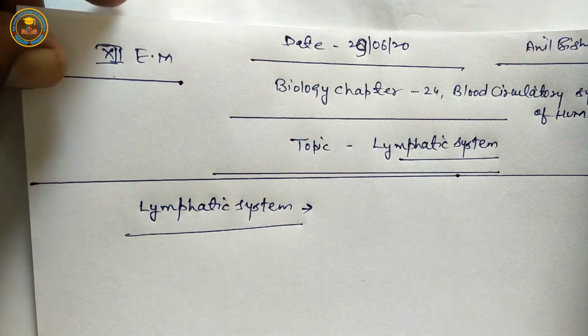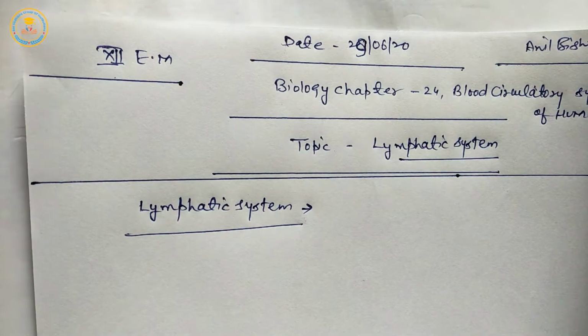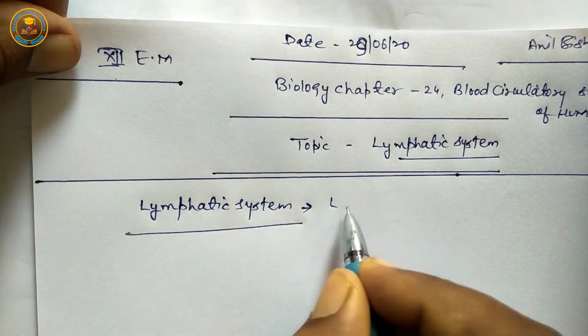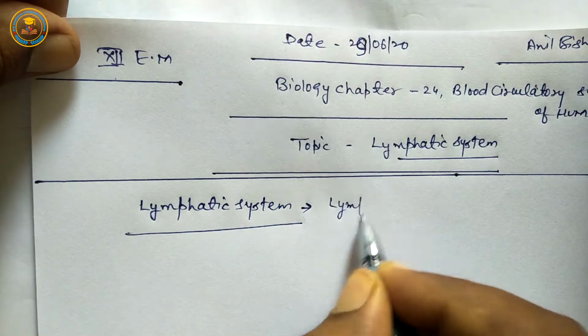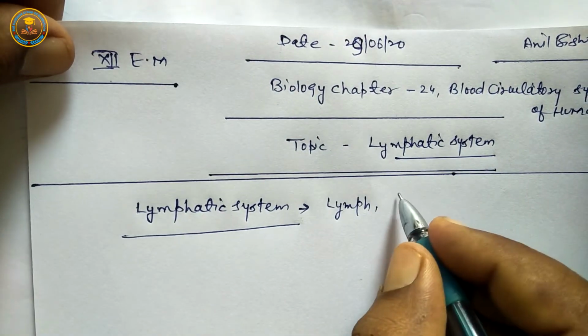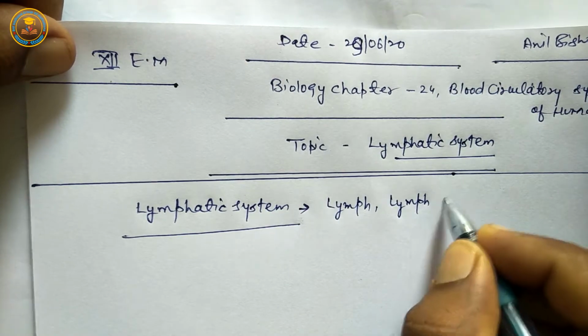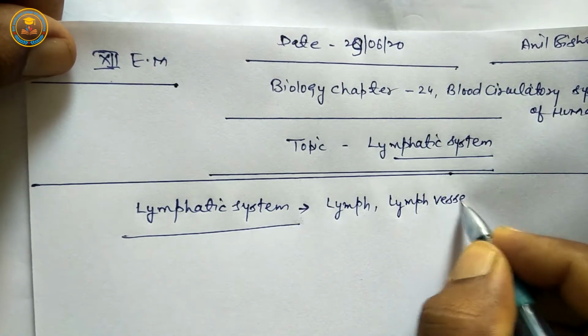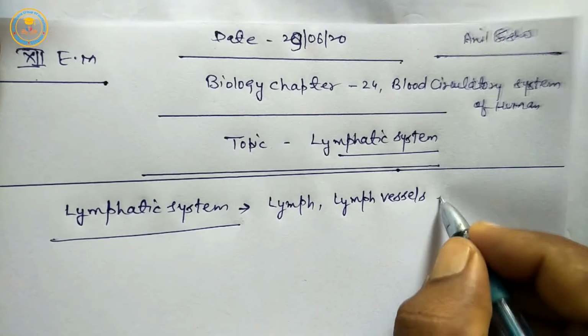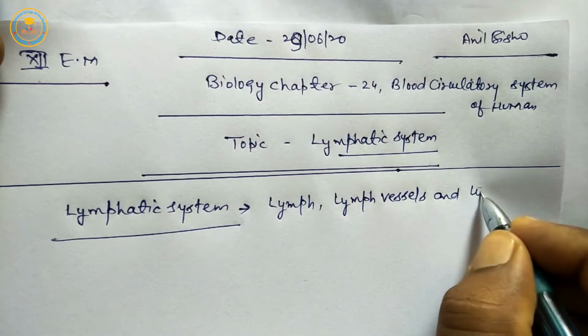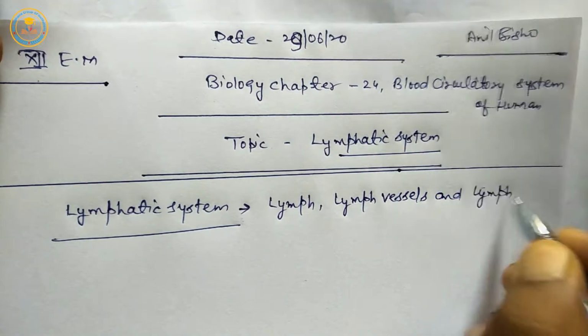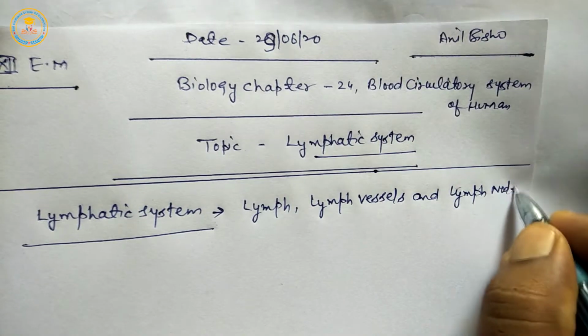The lymphatic system includes lymph, lymph vessels, and lymph nodes.